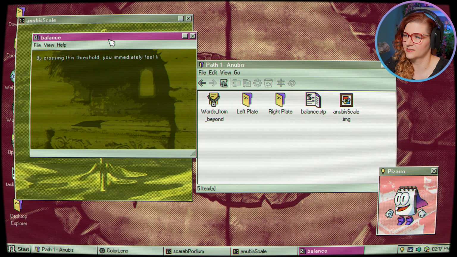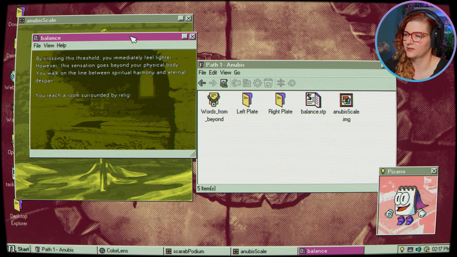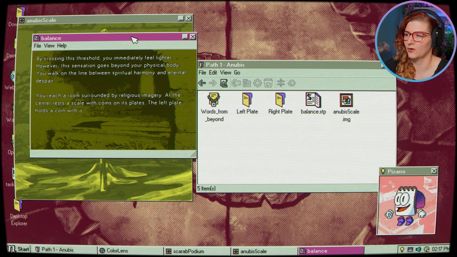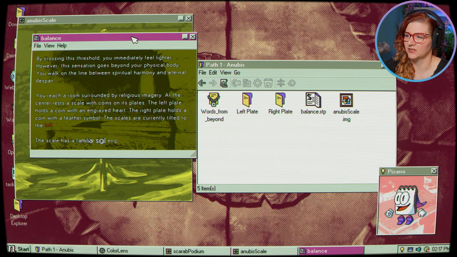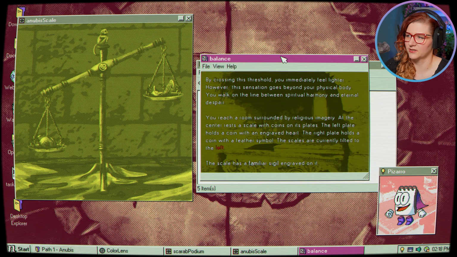There is balance. By crossing this threshold, you immediately feel lighter. However, this sensation goes beyond your physical body. You walk on the line between spiritual harmony and eternal despair. You reach a room surrounded by religious imagery. At the center rests a scale with coins on its plates. The left plate holds a coin with an engraved heart. The right plate holds a coin with a feather symbol. The scales are currently tilted to the left. The scale has a familiar sigil engraved on it.